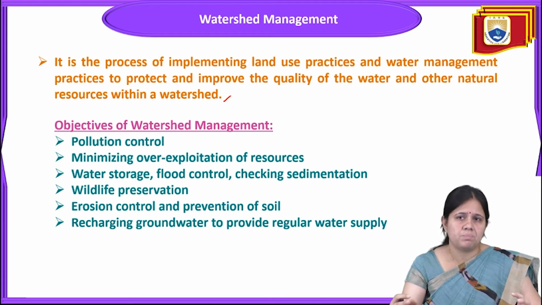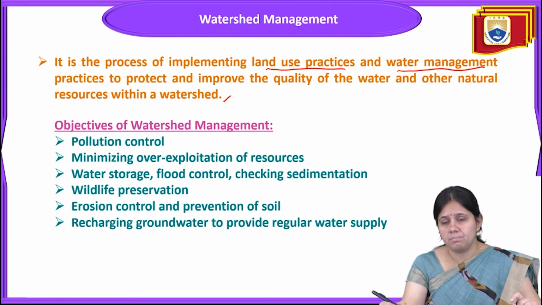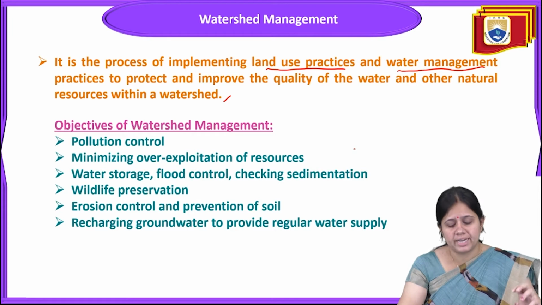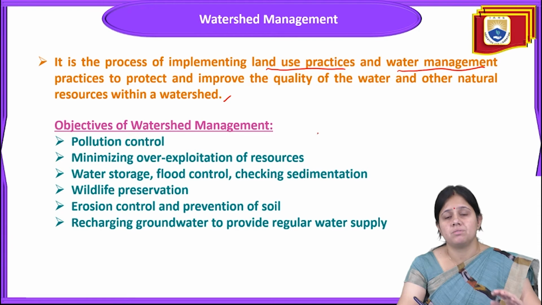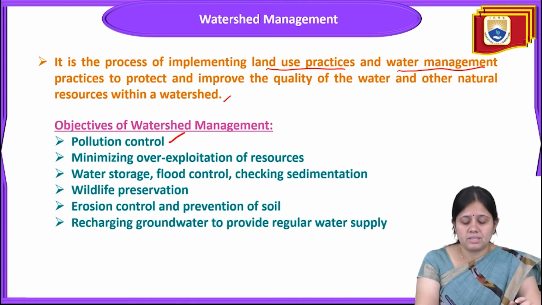This process is implemented by the use of two types of practice. The first one is land use practice and the second is water management practice. These two practices are made to protect and improve the quality of water and other natural resources in a given watershed. There are different objectives of watershed management, and these are the benefits we will get. It will lead to pollution control.